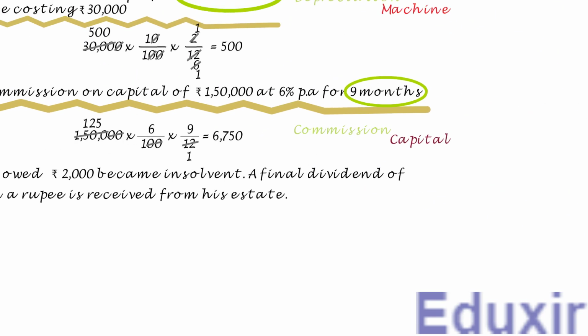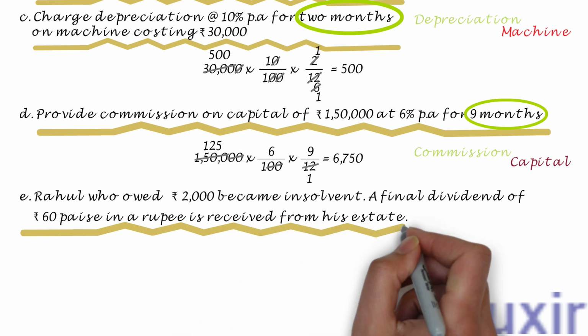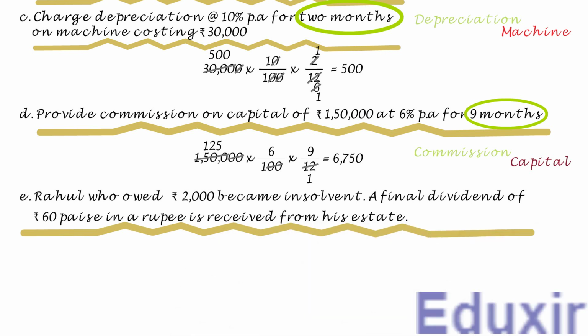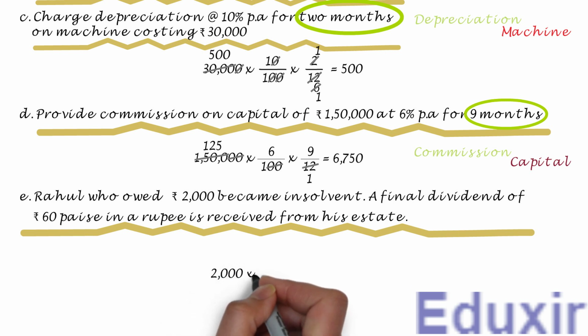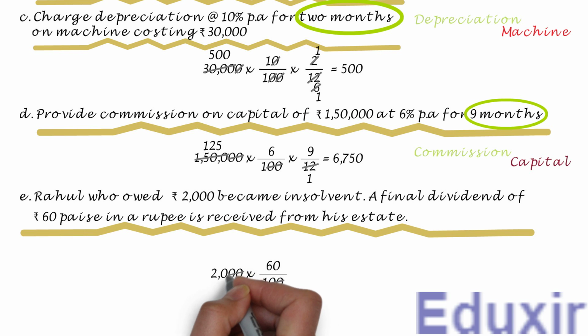In this transaction, Rahul became insolvent, but a dividend of 60 paise in a rupee is received from his estate. Let us first calculate the amount received. To get it, we multiply 2000 rupees with 60 by 100. Let us cancel the 2 zeros in 100 and 2 zeros in 2000.